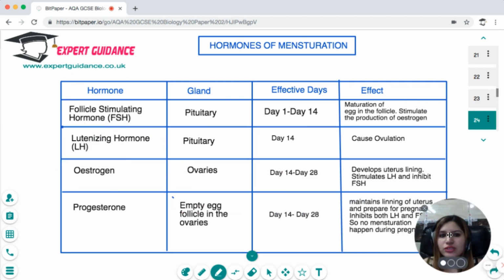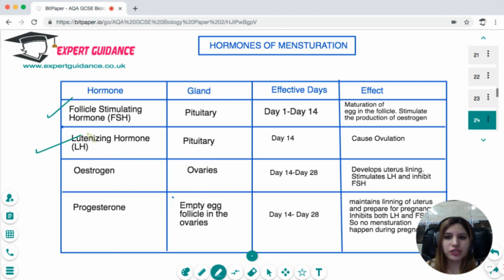So what are the hormones that are involved in menstruation? These are four hormones: follicle stimulating hormone, luteinizing hormone, estrogen, and progesterone. Follicle stimulating hormone and luteinizing hormone are released by the pituitary, and they are required in the first 14 days. From day 1 to day 14, the follicle stimulating hormone causes the maturation of the eggs in the follicle and stimulates the production of estrogen, and the luteinizing hormone causes ovulation. Then the estrogen is released, stimulated by the FSH, and from day 14 to day 28, it develops a uterus lining and stimulates more LH but inhibits FSH.